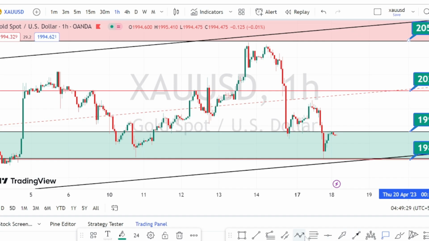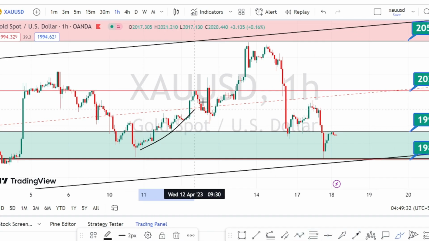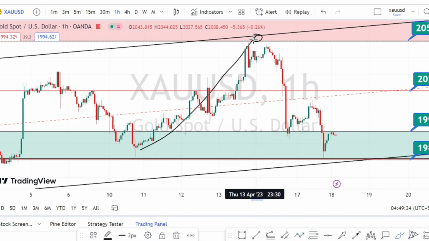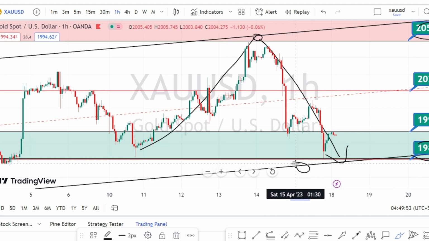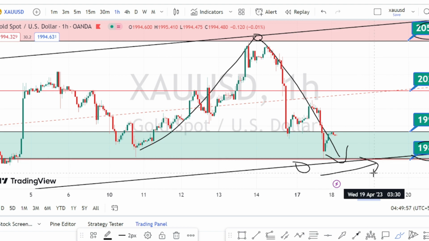I'm in the hourly time frame, and we have noticed the price action trend on the bullish side. This level of 2050 is currently acting as a very strong resistance level, and we have noticed the price action bounce back on the bearish side and take support on the support level of 1980, which is also the trend line or the support line of the bullish channel pattern from the daily time frame.